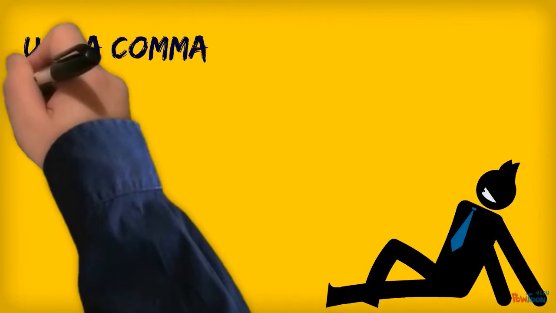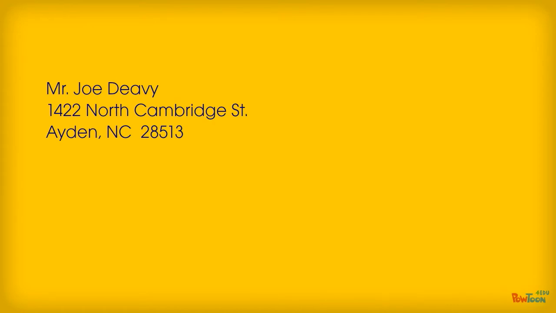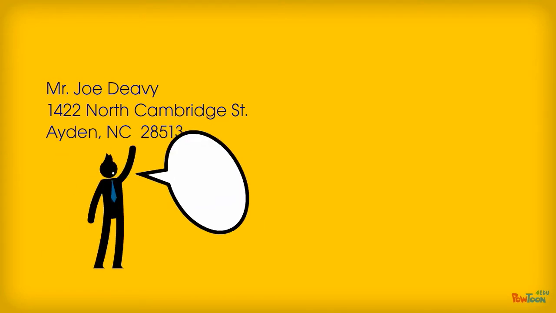You should always use a comma between the city and state or between the city and country. For example, you write Grifton, North Carolina, or Paris, France. If you are writing the full address, which includes a zip code, you do not put a comma between the state and zip code. For example, the envelope or inside address would look like this.